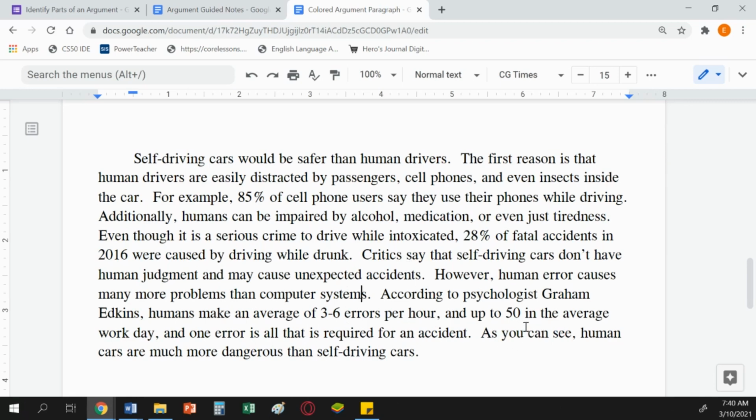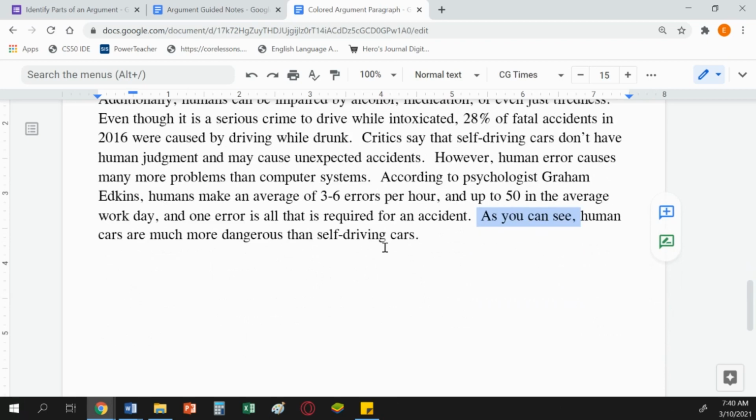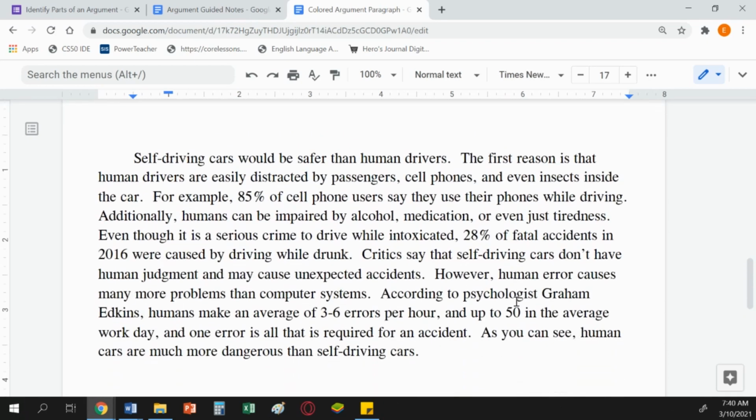As you can see, so here's a transition we all recognize as a conclusion transition. We know we're starting to see the conclusion here. Human cars are much more dangerous than self-driving cars. You can see that's just a restating of the claim at the beginning. So one more time, one of the easiest ways to pick out the parts is the transitions. Transitions help us see the basic parts of an argument. If you watch for numbers, numbers are usually used in evidence. And if you look for names, names are usually expert opinion evidence.